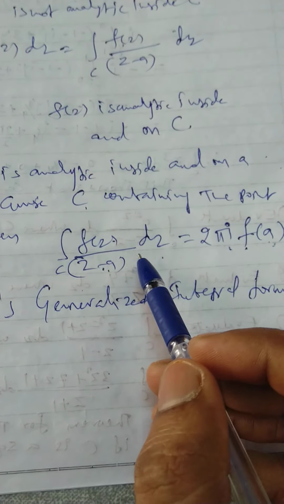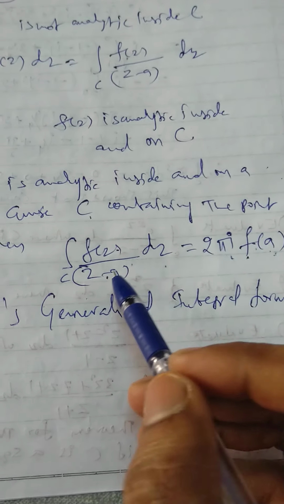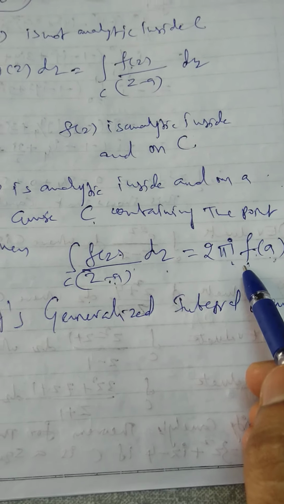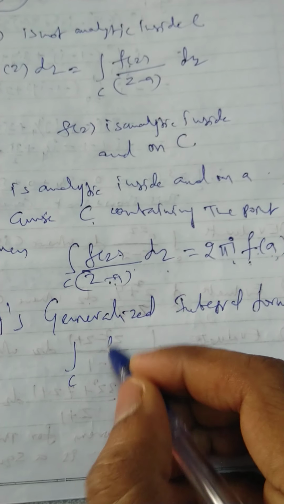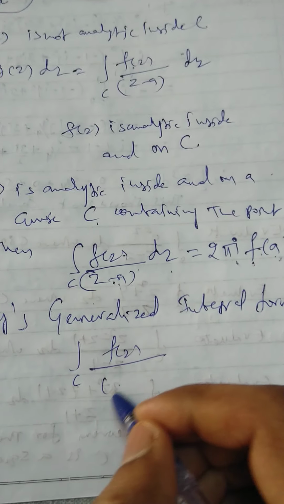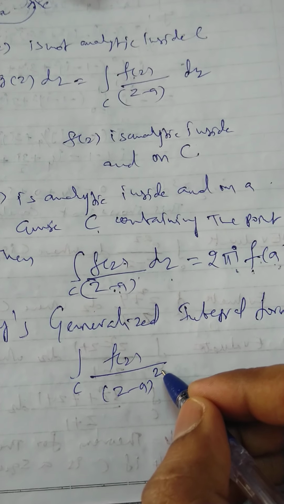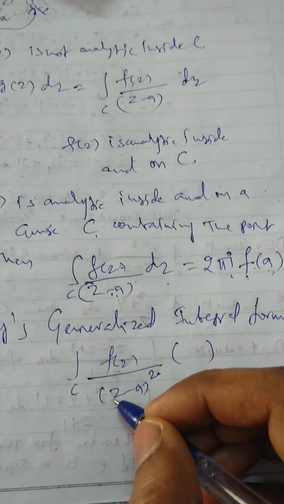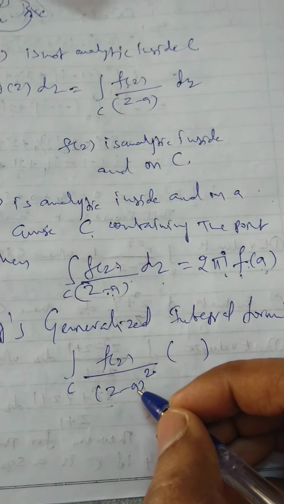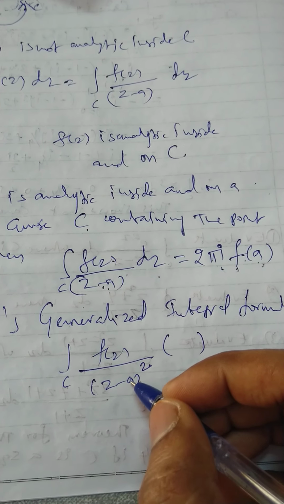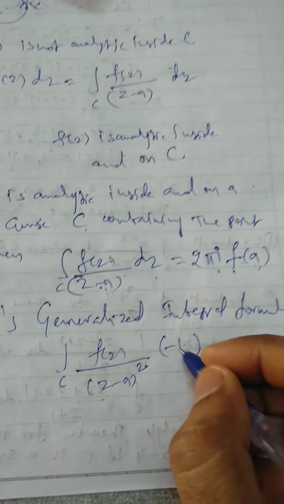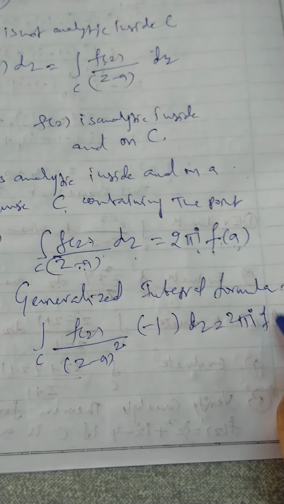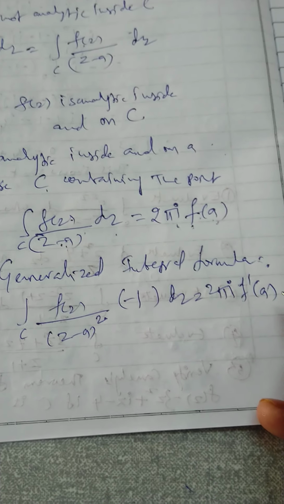So now we are differentiating on both sides of this equation partially with respect to a. Then we get integral over C of f of z by z minus a whole square. I am differentiating partially with respect to a, so in the denominator z is treated as a constant, its derivative is 0. a is the variable whose derivative is 1, the coefficient is minus 1, so we get minus 1 dz, equal to the right hand side, 2 pi i times f dash of a.